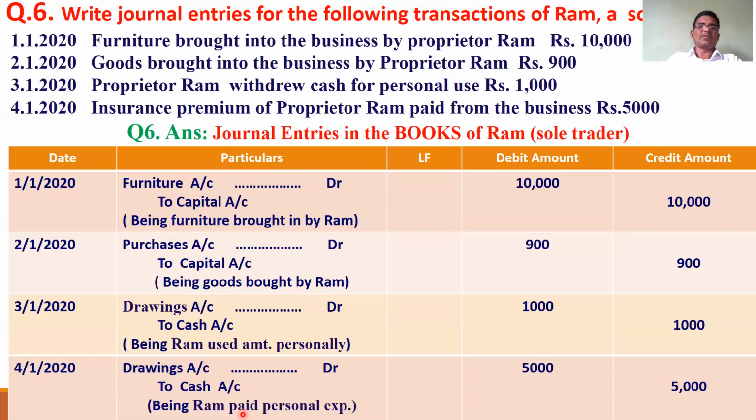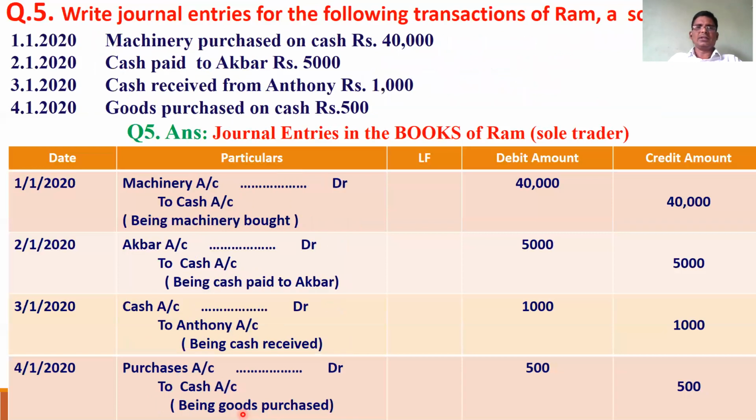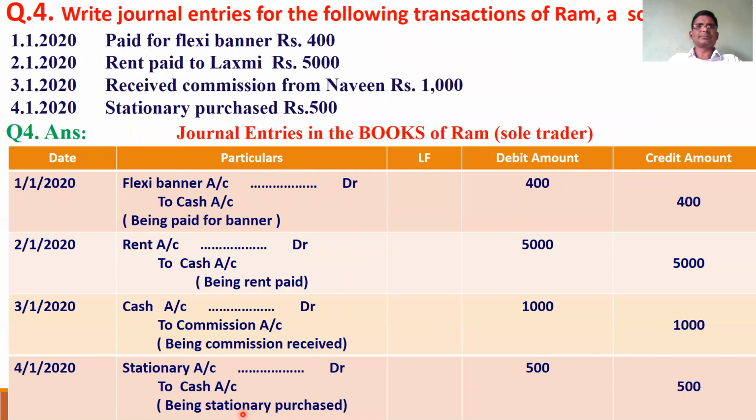So why is capital account credited and why is drawings account debited? Only because of the business entity concept. The owner is separate. That's why whenever he gives, capital account is credited. Whenever he receives, drawings account is debited. Another example is how to use purchase account. Whenever goods are purchased, purchase account is debited. Whenever goods are sold, sales account is credited. You have to understand that from this fifth example.